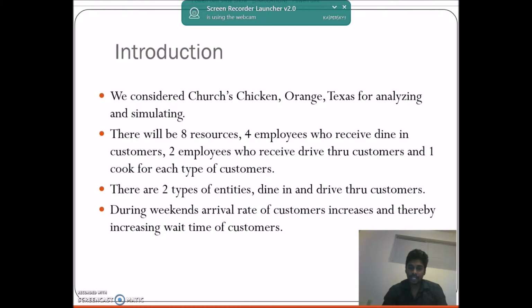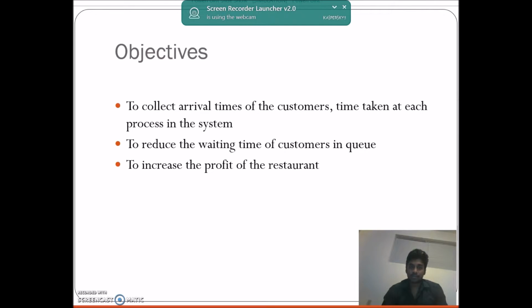During weekends, the arrival rate of customers will be higher, so there is a chance of increasing the queue and wait time of the customers. So in this project we want to reduce this. Our objectives are to collect the arrival times of customers and the time taken to serve them, to reduce the wait time of customers in queue, and to increase the profit of the restaurant.